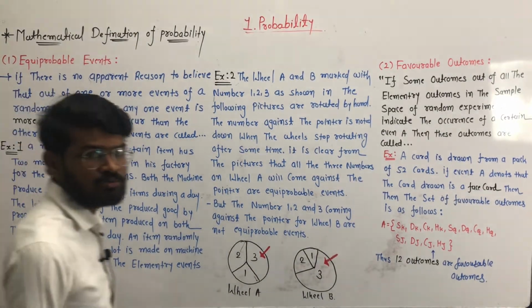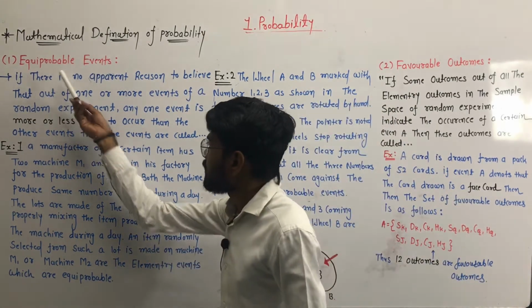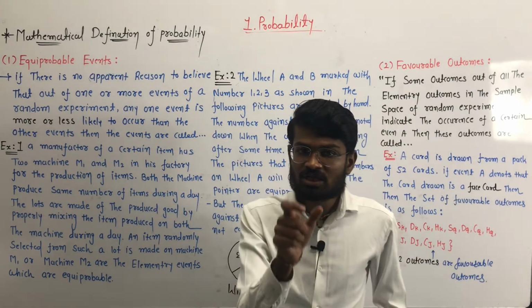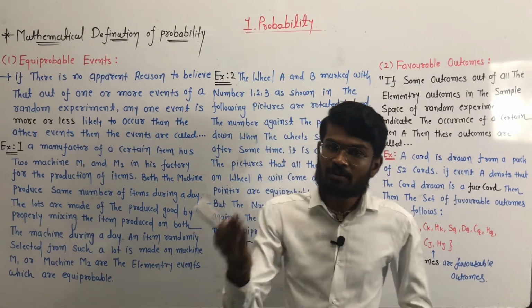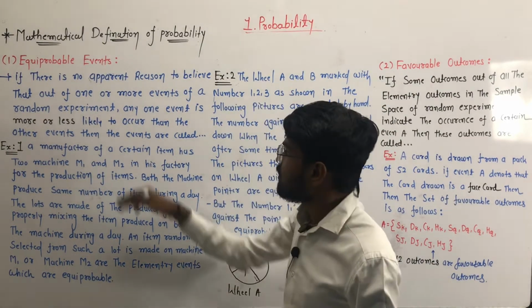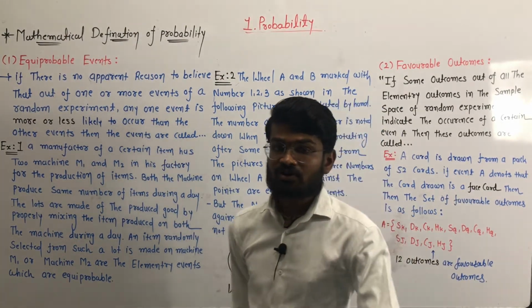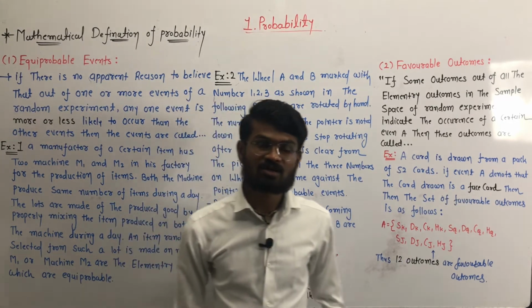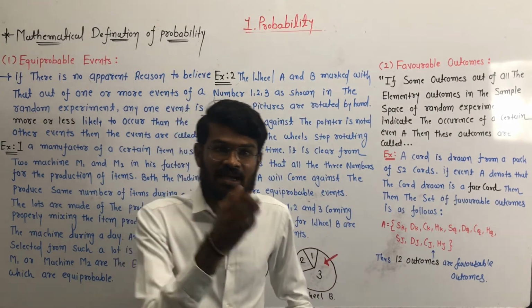What is the meaning of equiprobable events? As the name suggests, equiprobable means equal probability. Events which have equal probability are called equiprobable events. For example, if we toss a balanced coin, our possible outcomes will be H and T, head and tail.